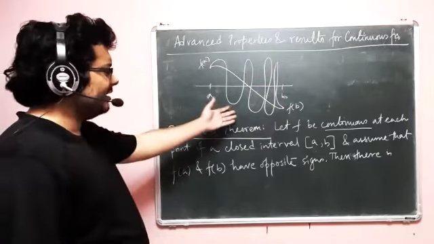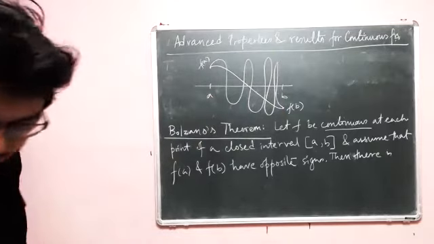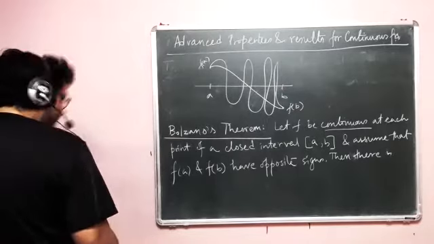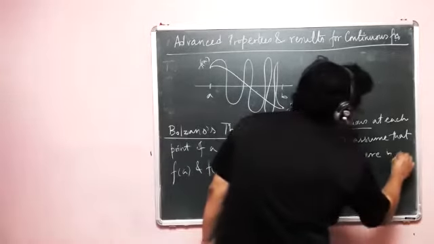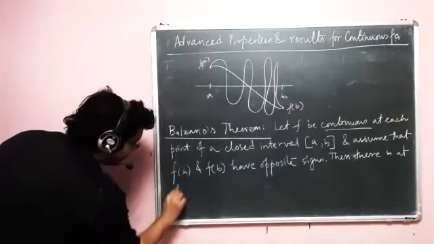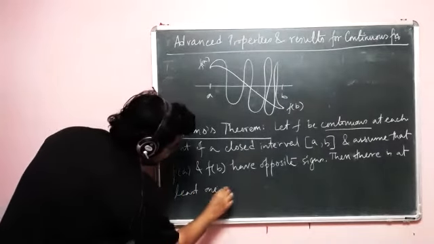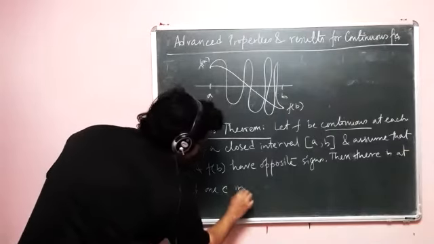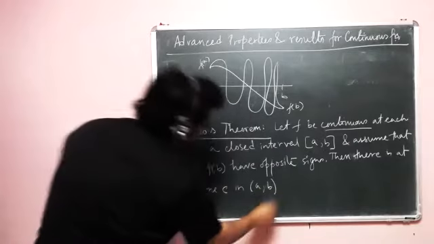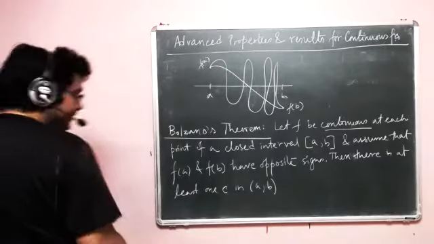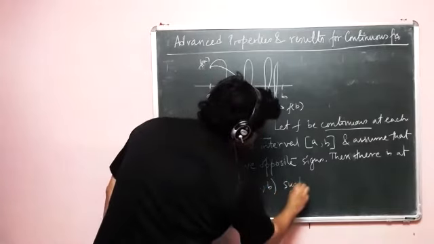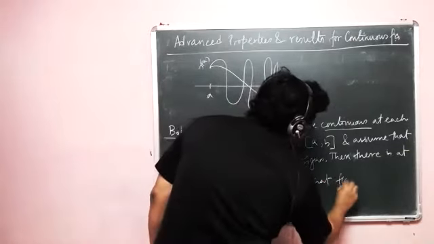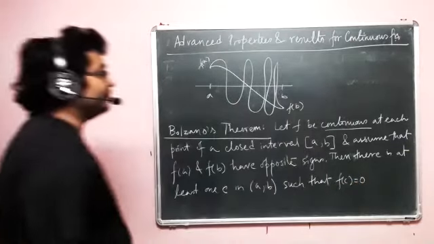All right. So now you can guess what the result can be. The result is very simple. Then there is at least one c in open a comma b such that f of c equals 0.